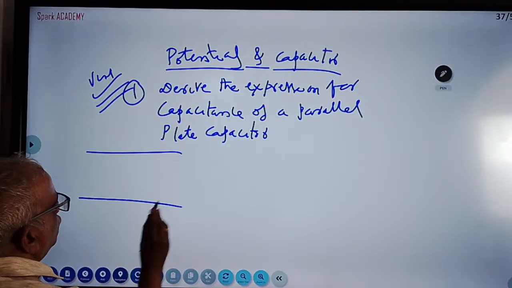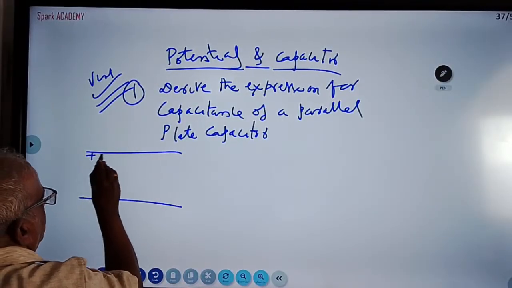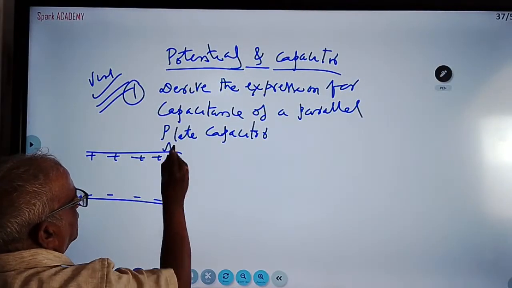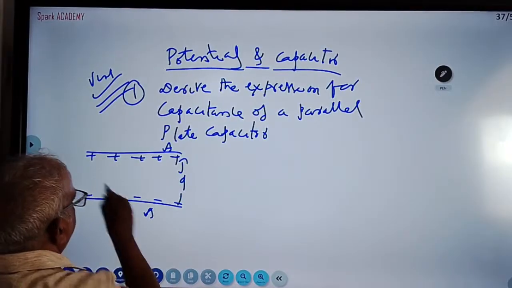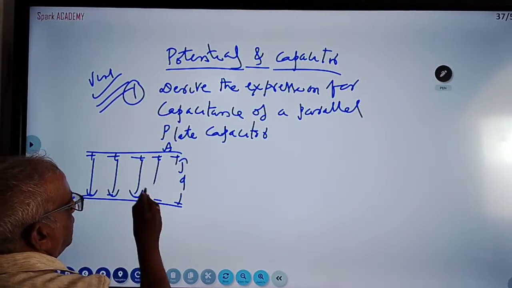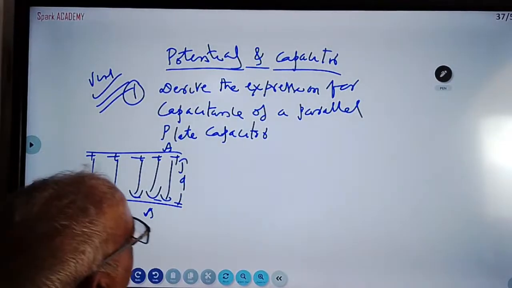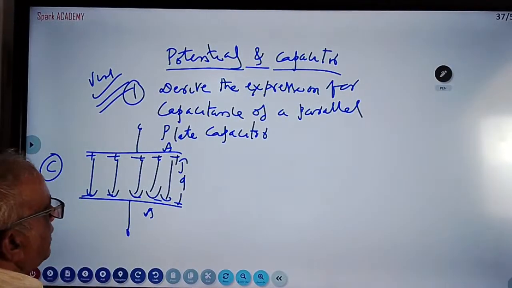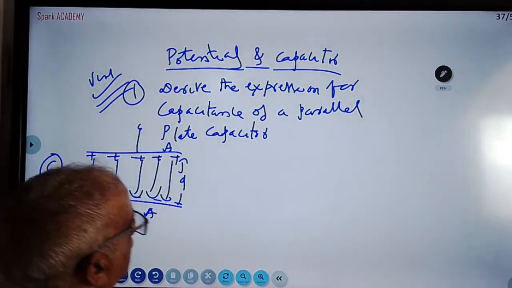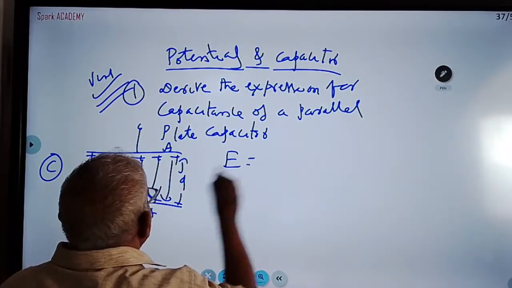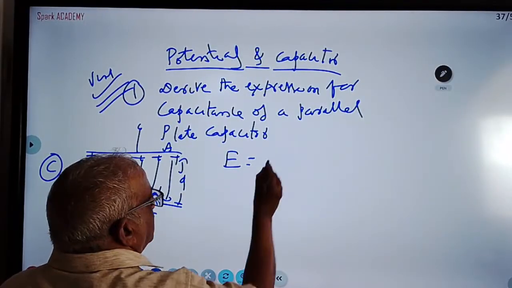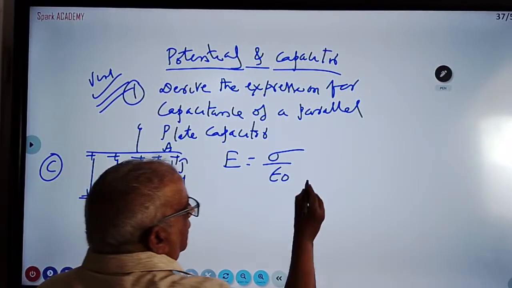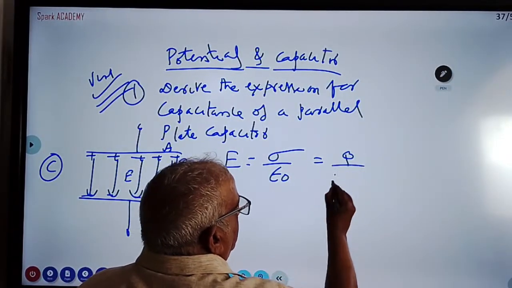Parallel plate capacitor: there are two plates here. One is plus charge, another is minus charge. A is the area of each plate, D is the distance between the plates. There is a uniform electric field here. Capacitance is C. How to derive? The electric field E between the plates is given by sigma by epsilon naught, where sigma means surface charge density, given by the formula Q by A.